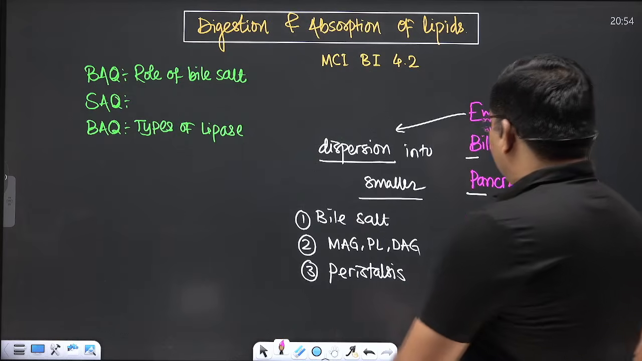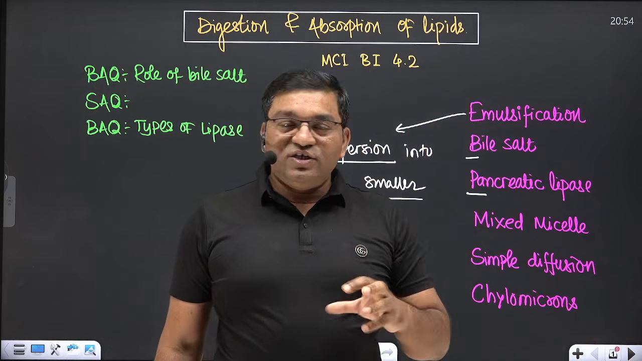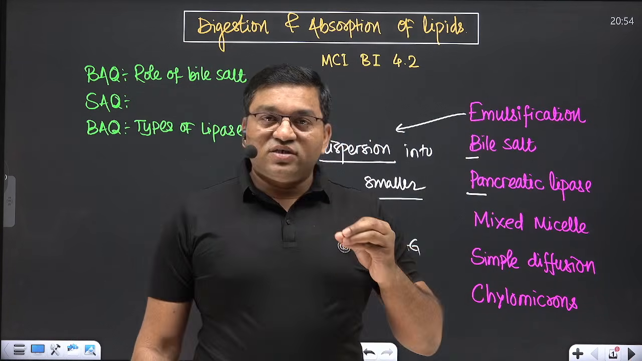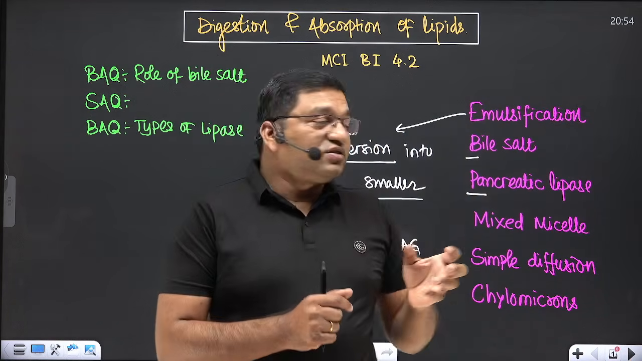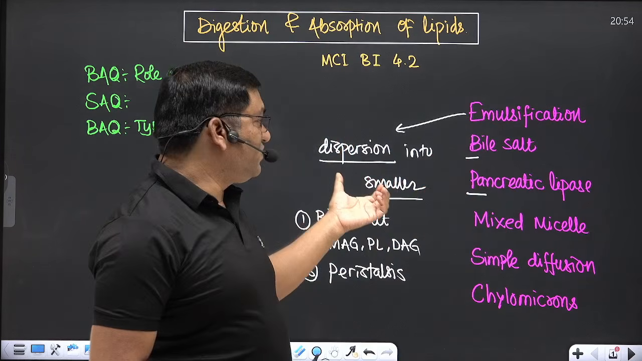See, the first word we discussed, emulsification, means the lipids are converted into smaller droplets because the bile salt reduces the surface tension and converts these larger lipid particles into smaller ones. That is known as emulsification.